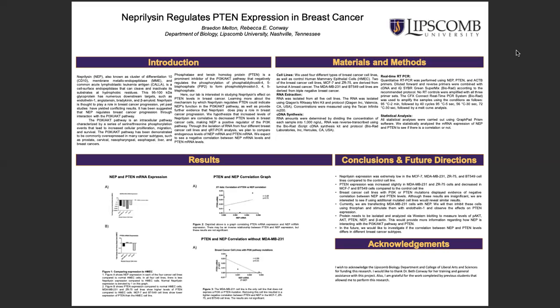Long term, our lab would like to further investigate if the PTEN and neprilysin correlation is specific to certain breast cancer subtypes, or if this correlation is found in all types of breast cancer. And we would also like to investigate if altering the expression of neprilysin would affect the sensitivity of breast cancer cells to PI3K inhibitors.